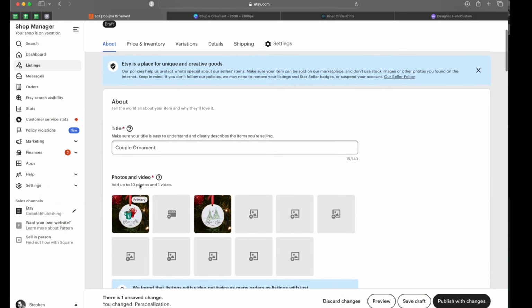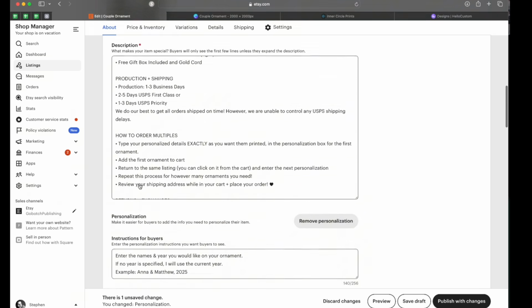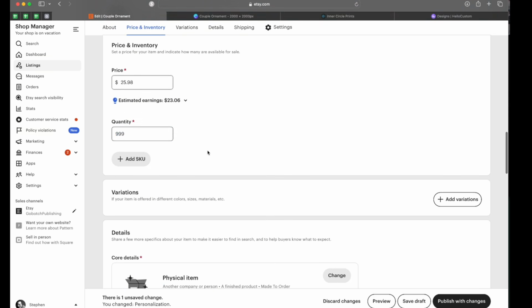Variations. So this first one that we're going to do is just going to be one design. I'm going to show you how to do that. And then we'll come back in here and we'll add in some SKUs to show you the option if you do have variations and you want to do it that way.